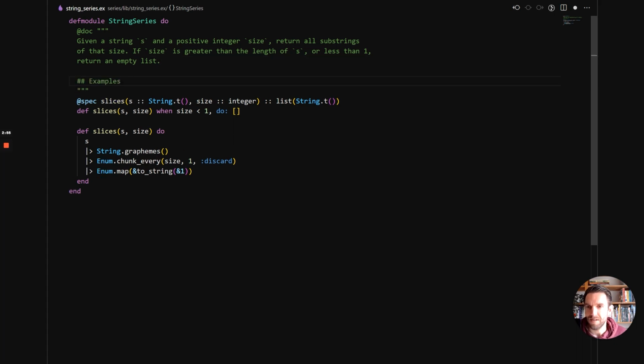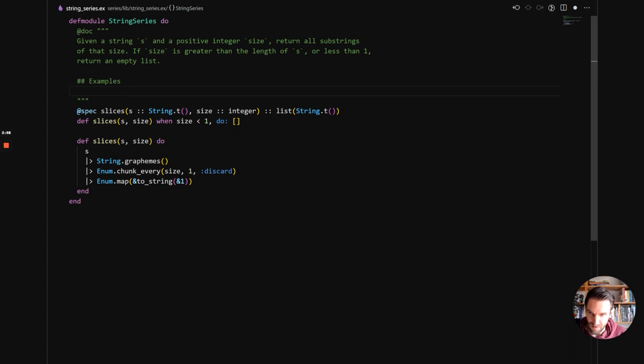So we can add another section here, and we'll do 1, 2, 3, 4, and we'll say IEX, which is the interactive, like the REPL of Elixir. And then you can have a function call here. So we'll do StringSeries.slices, which is our function. So let's do ABCD and have a slice length of 2.